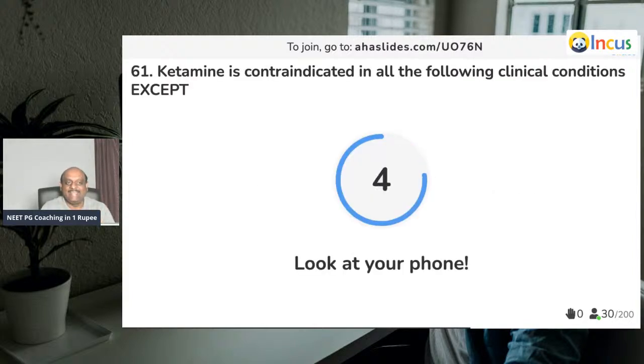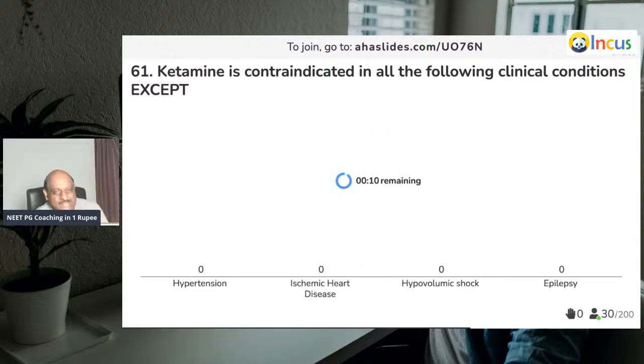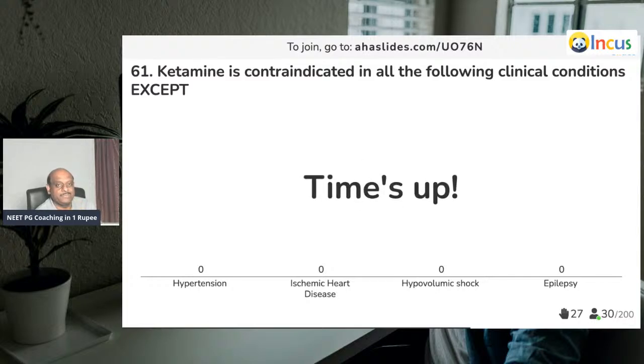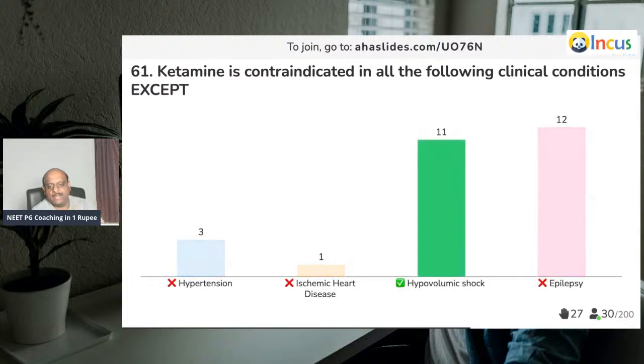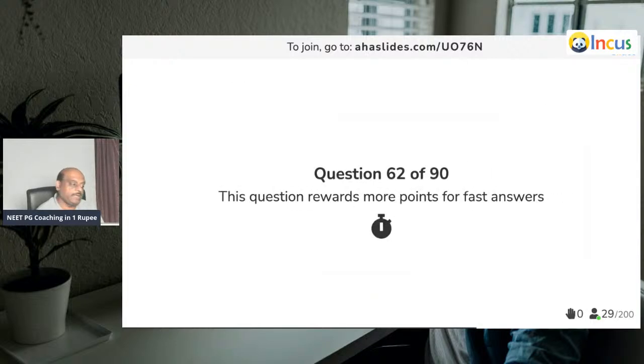Let us see. What are the contraindications of ketamine and what are the special indications of ketamine? Doctor, ketamine, halothane, isoflurane, there are totally not more than 15 to 20 drugs in anesthesia. Keep those 10 points in your fist. In hypovolemic shock, in fact, you will give ketamine because of its vasoconstricting property, is what you need to remember. Question number 62.